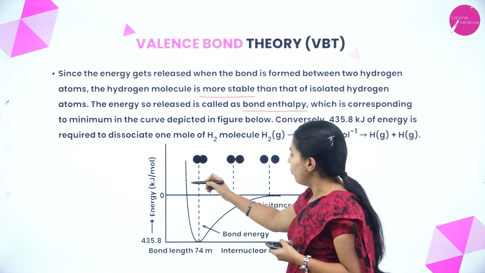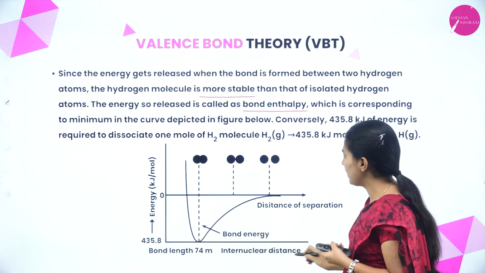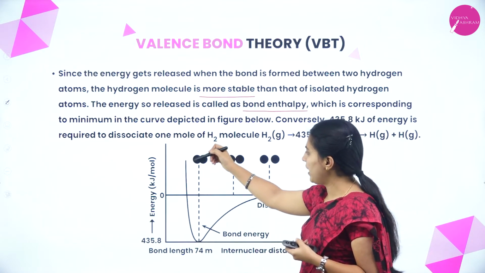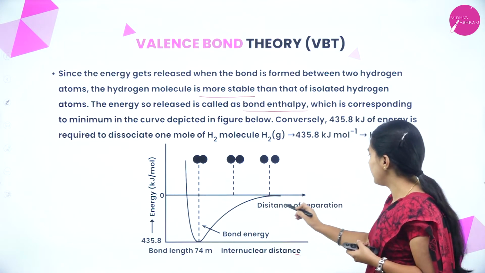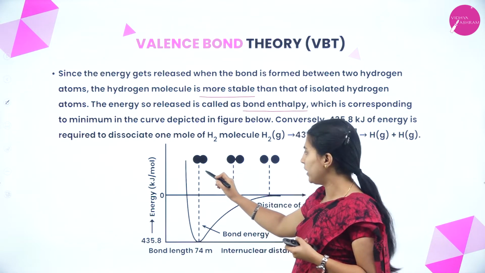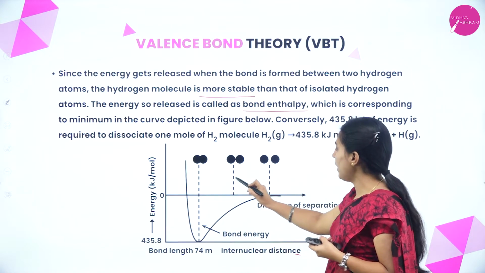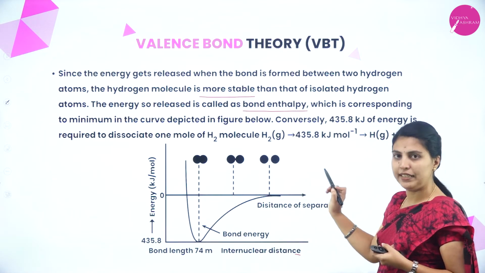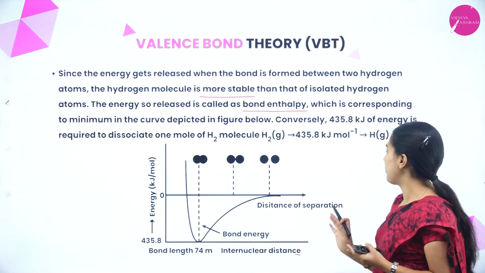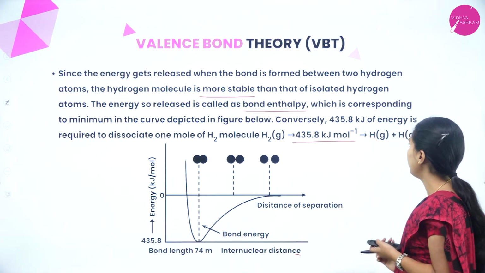See here, the bond length is 74. This is internuclear distance. This is energy. Energy is getting decreased. This is distance of separation. This is the H2 molecule which is present already. It is getting separated, and the bond energy will be more here and the bond energy will be less when it has already been separated. That is about 435.8 kilojoule per mole.